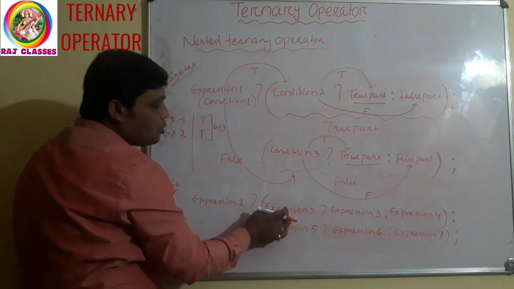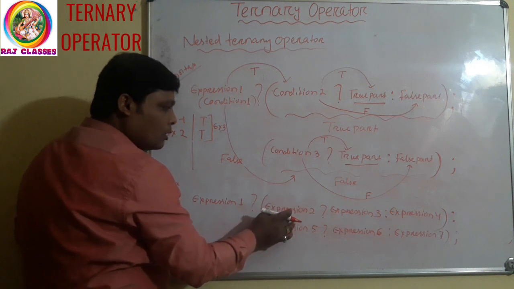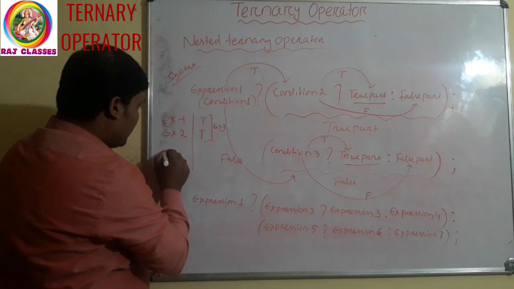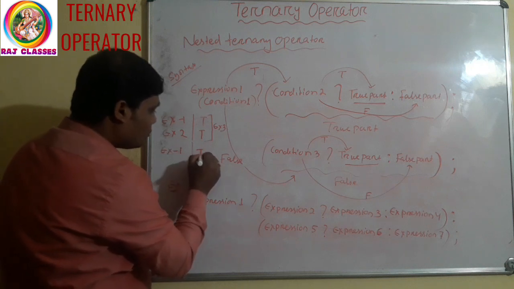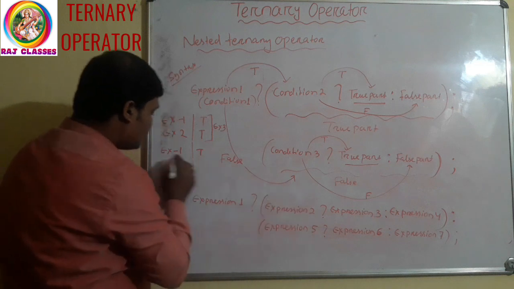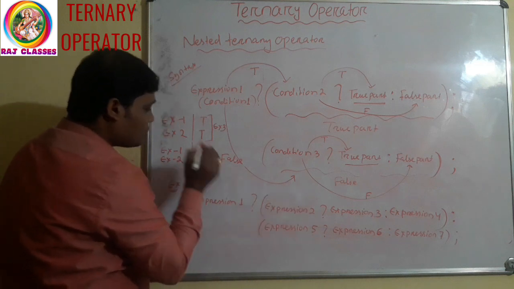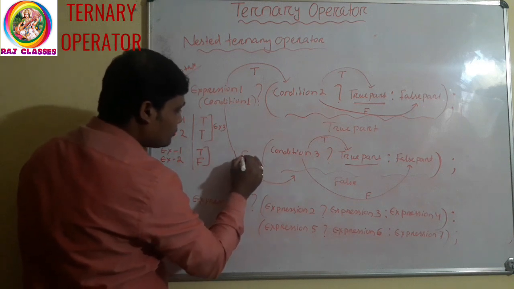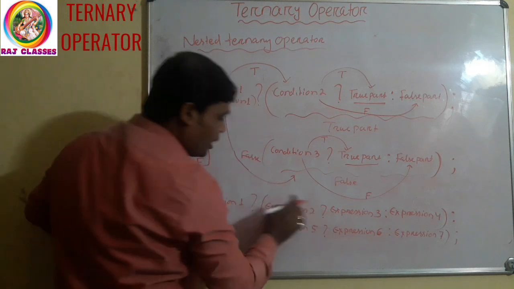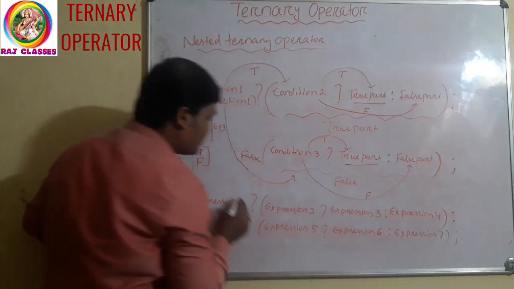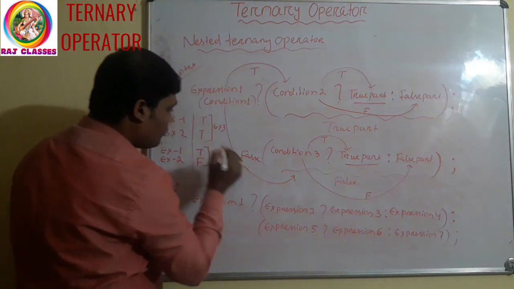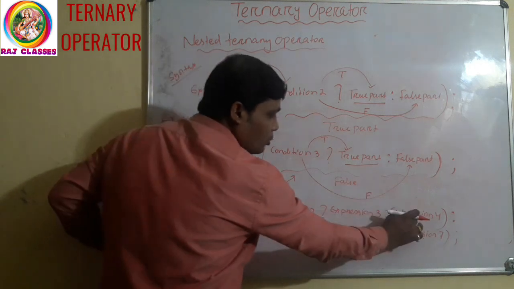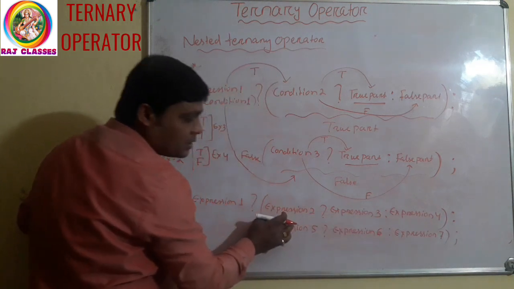There is one condition. So if expression 2 is true, it will execute expression 3. Clear? If expression 1 is true and expression 2 is false, what will happen? It will execute expression 4. Clear? You can see this is true, this is false. It will go to this part. This is the false part for this expression.